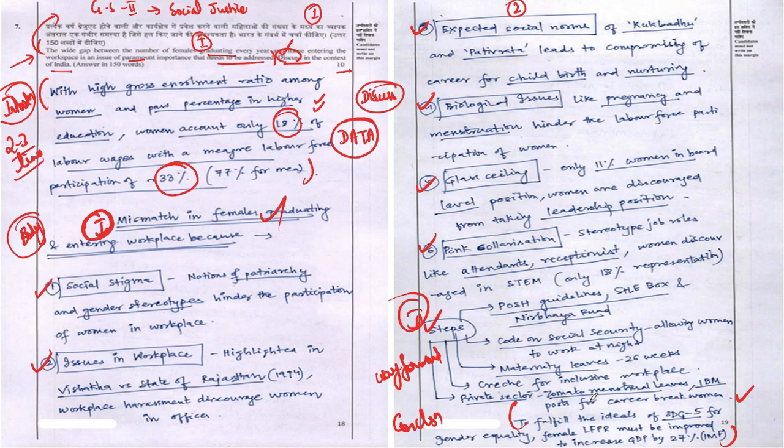So what All India Rank 2 Animesh Pradhan has done very beautifully is that, friends, he has added a futuristic perspective. That is what India should do in future. Why we are trying to achieve this gender equality: it is part of Sustainable Development Goal number 5, which we are trying to achieve by 2030. So this is something, friends, which we need to learn from UPSC toppers.